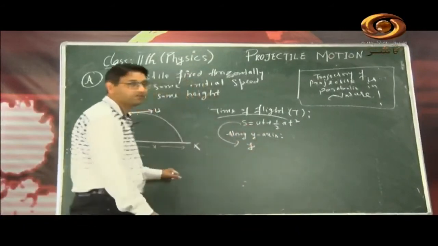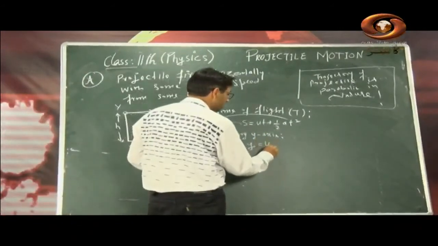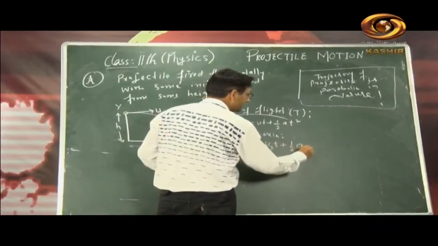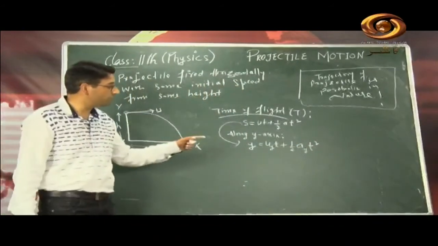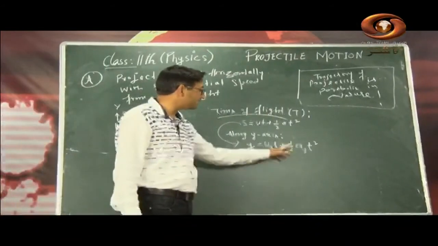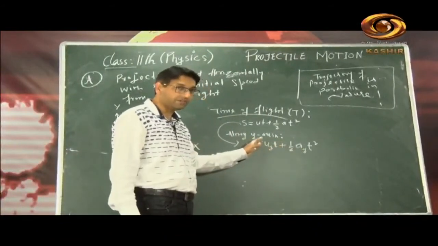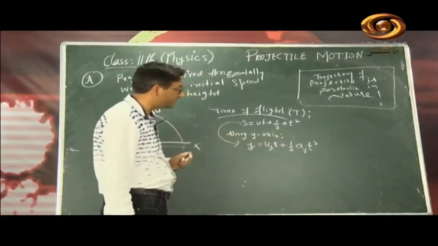So displacement y along the y-axis, initial velocity will be uy, because it is the initial velocity along the y-axis, this is t, and this is half of ay, the acceleration along the y-axis, this is t square. So y is equal to uy t plus half of ay t square. This is one of the equations of motion, the displacement along the y-axis for our projectile, which is under discussion.